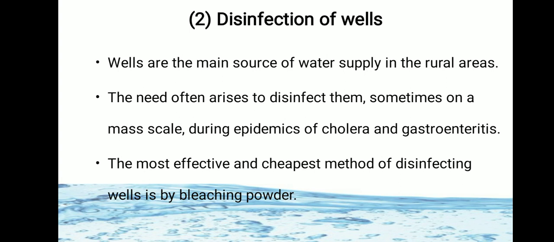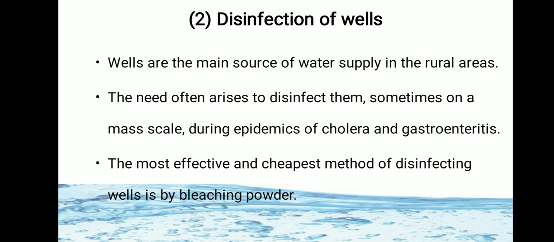In sources of water also we have seen wells are the main source of water supply in rural areas. There we have also seen about types of wells: deep wells, shallow well, tube wells. So now we will see about disinfection of wells.